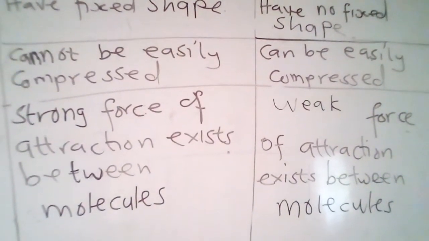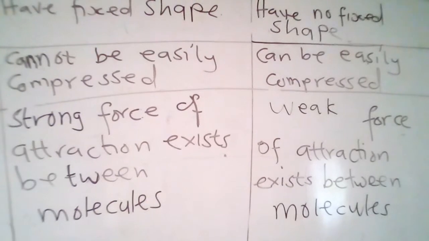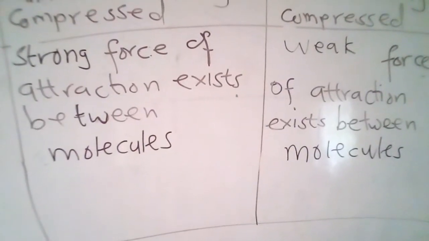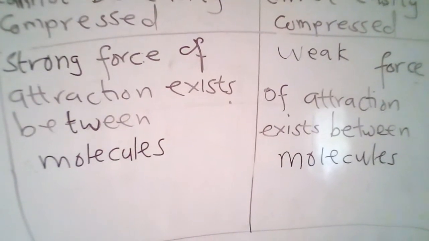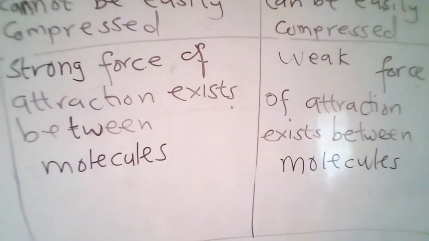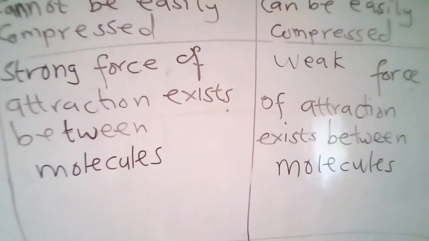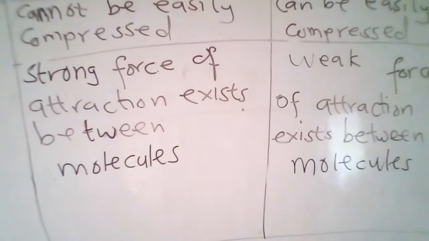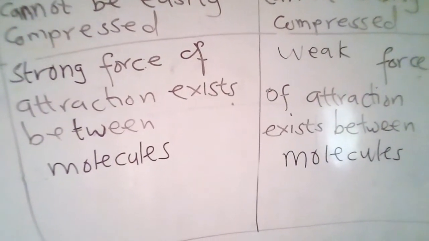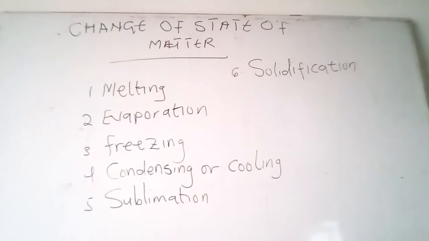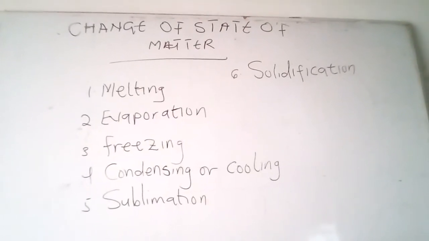And then forces of attraction exist between particles. So the properties common to all states of matter: 1. They have mass or weight. 2. They all occupy space, or they have what? Volume. Okay, so now let's come to change of states of matter.